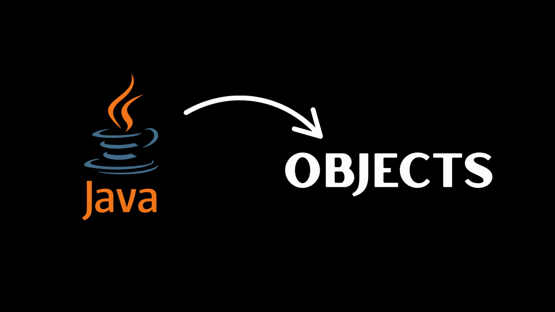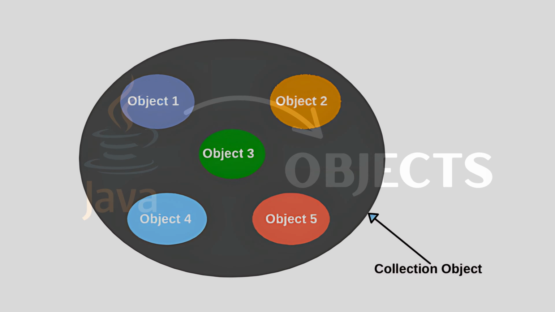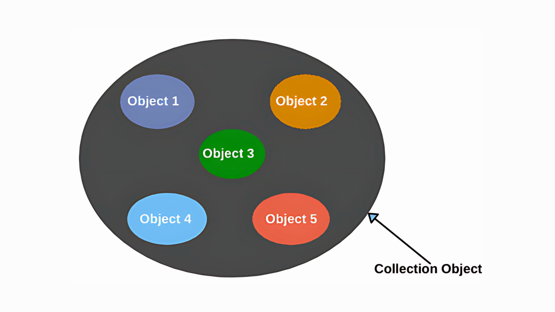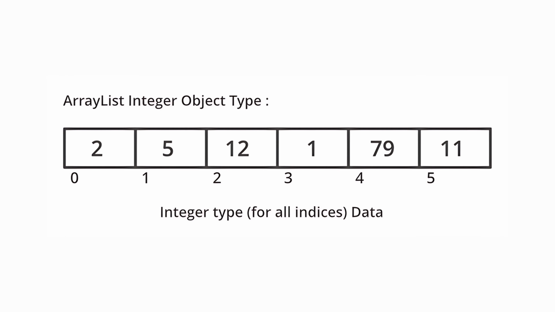So why do we need them? Because sometimes Java only works with objects, like in collections, ArrayList, HashMap. You can't directly put int in an ArrayList, but you can put Integer.